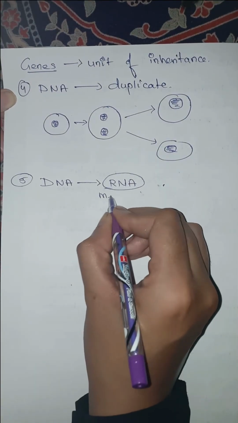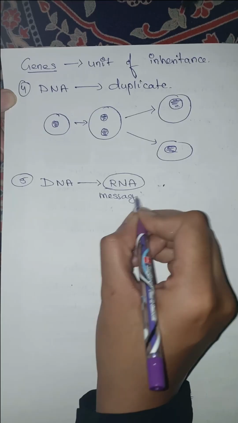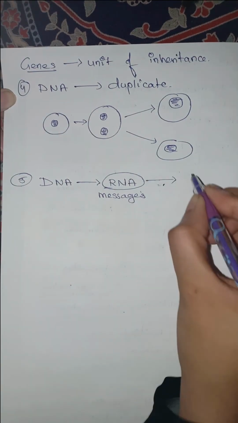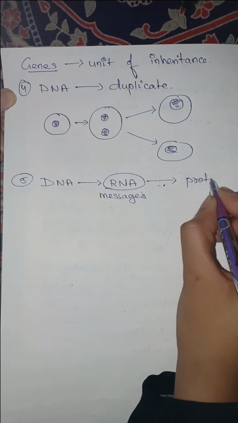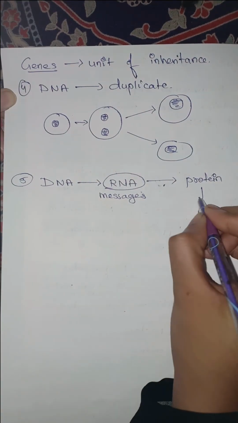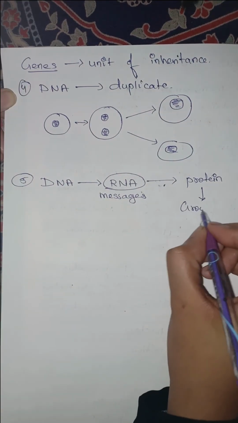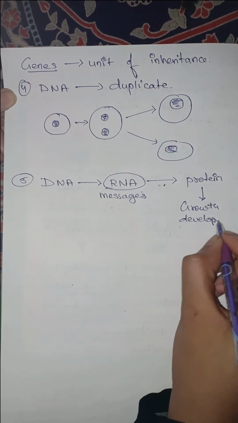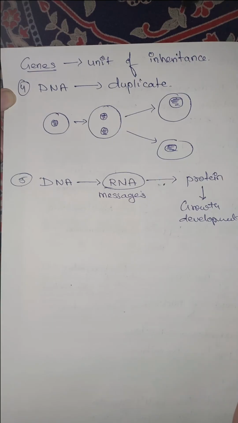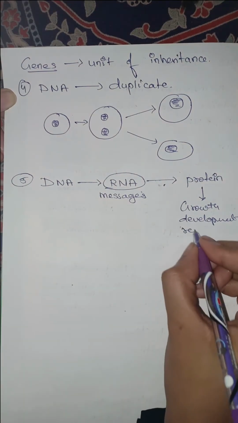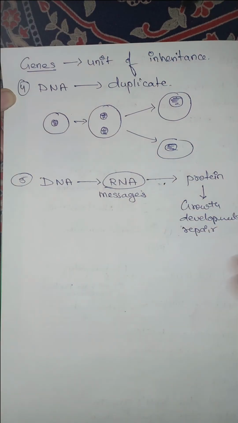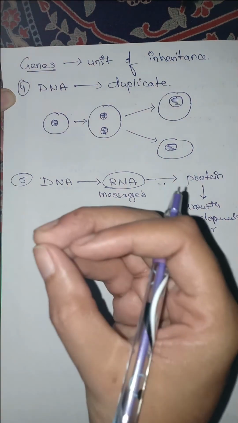These messages will help in the formation of protein, and this protein will help in the growth, in the development, and repairing of the damaged parts of the body. So they have different functions which are to be followed.